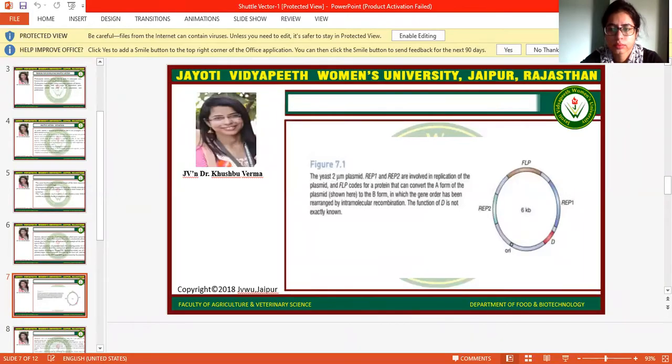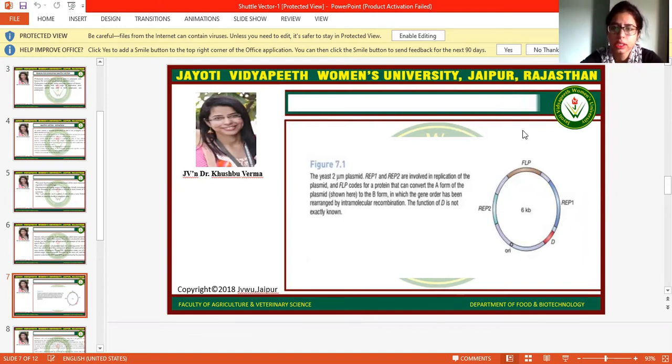Here you can simply see the structure of the shuttle vector. This is the basic structure of the 2 micrometer plasmid of yeast, which is naturally present.